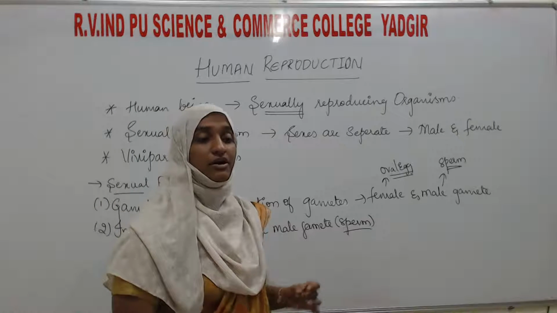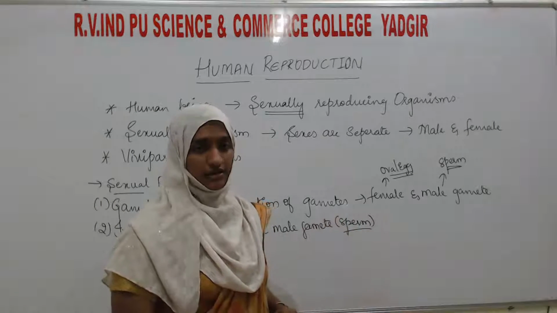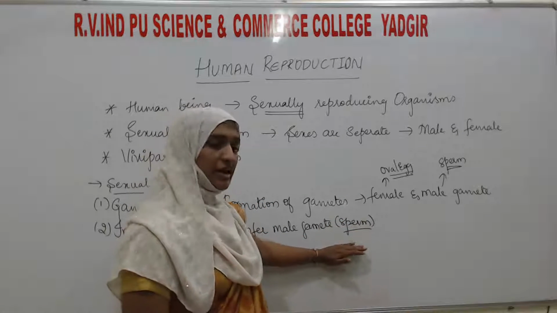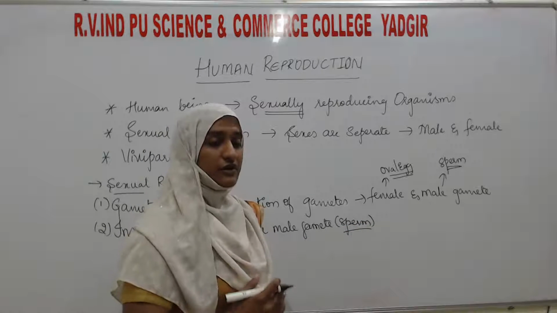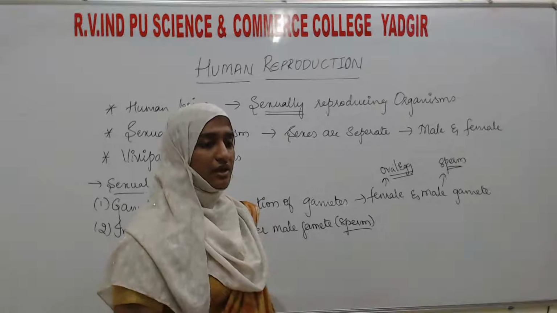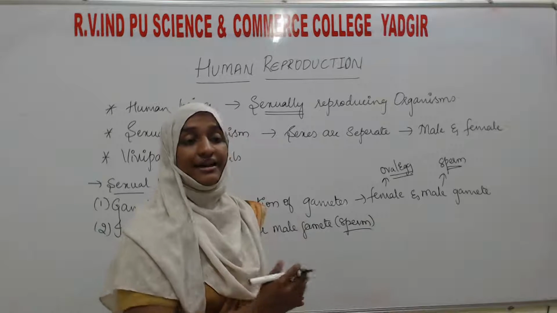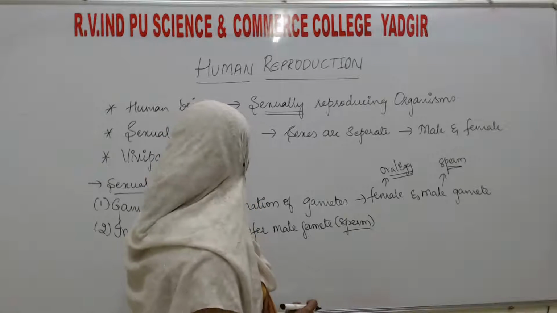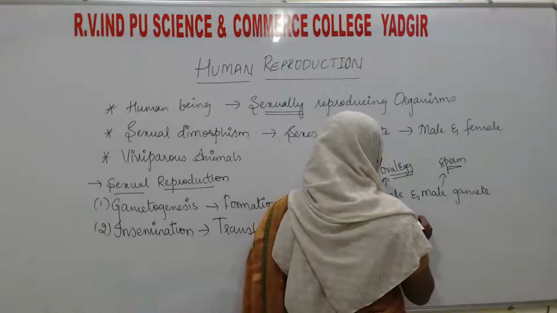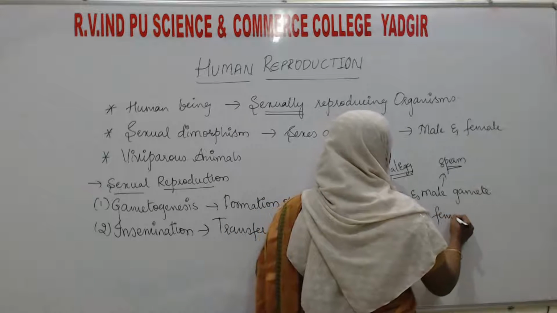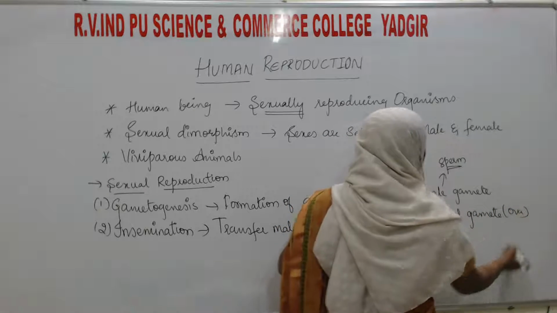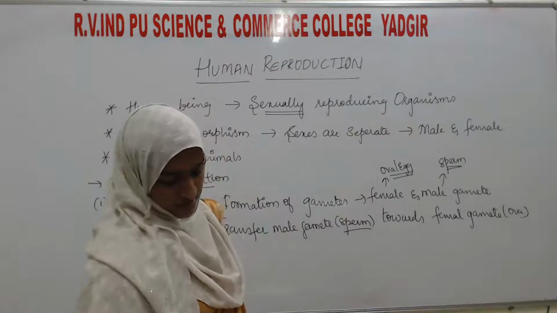Motile means able to move from one place to another. So during insemination, the sperm has to transfer from the male genital tract or male reproductive system to the female reproductive system, so that it can reach the ova. For what reason? For the fusion. This is the second process.